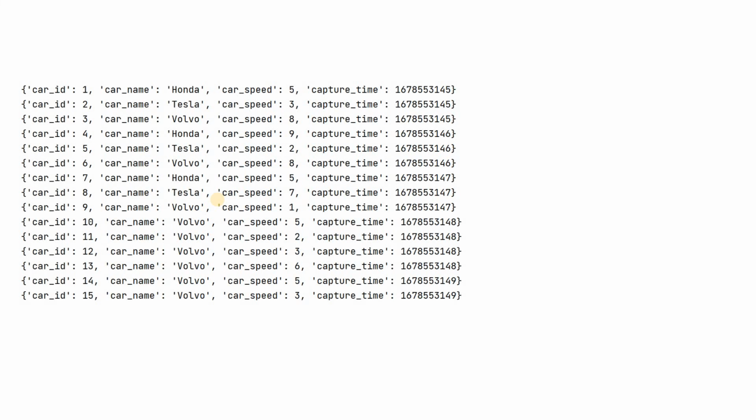Now in this particular video we are going to understand another very important concept related to this, and that is out of order events. What is that? Let us try to understand with one simple example. Suppose we have this set of events. Here capture time is basically a Unix timestamp, and we have to write Python code which will compute the total card speed for a 1 second window interval.